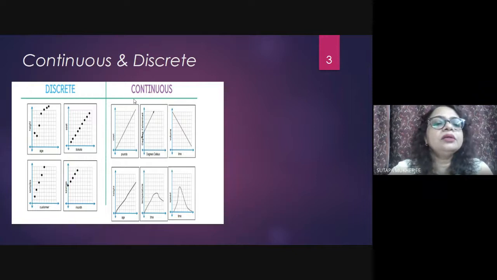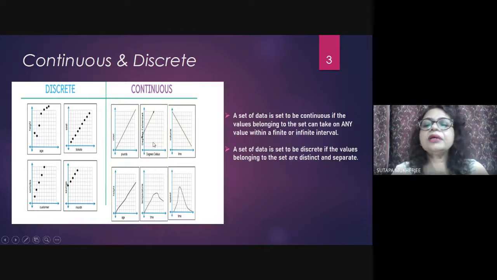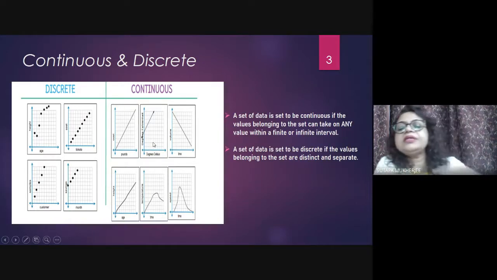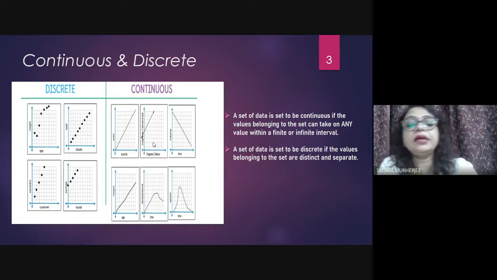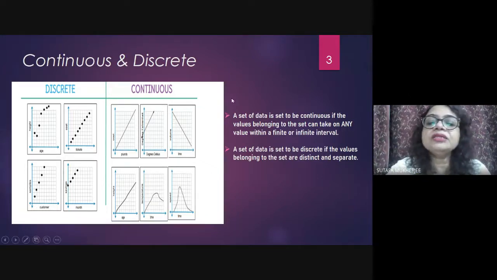From this graph, it is obvious which is discrete and which is continuous. Why is it called continuous? Because a set of data is said to be continuous if the values belonging to the set can take on any value within a finite or infinite interval. So what does it mean?